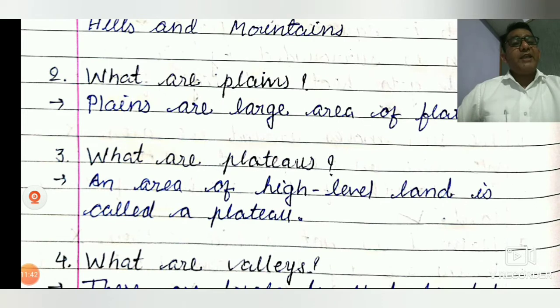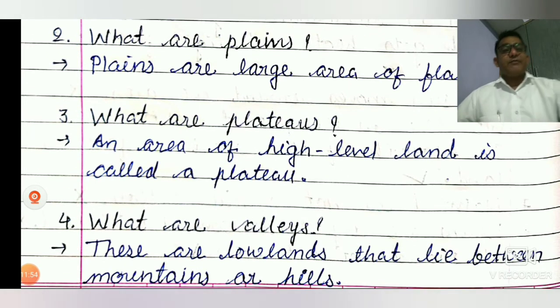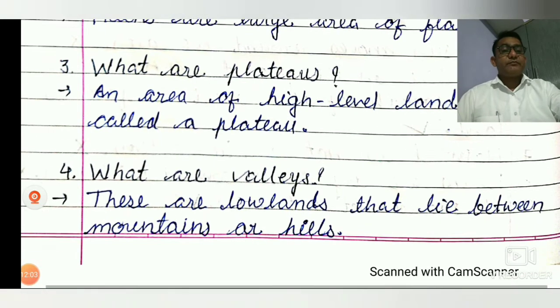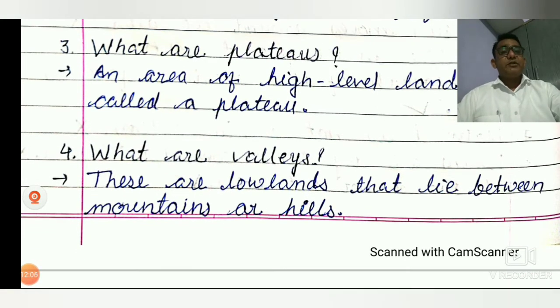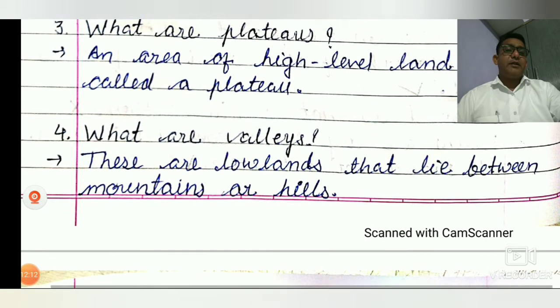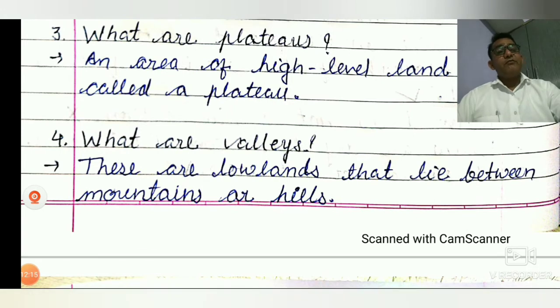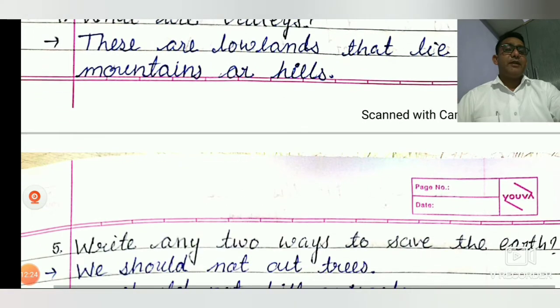An area of high level land is called a plateau. What are valleys? Valleys are lowlands that lie between mountains or hills.